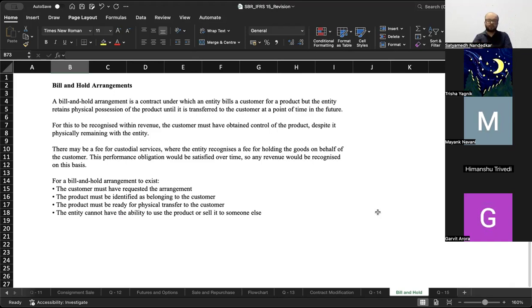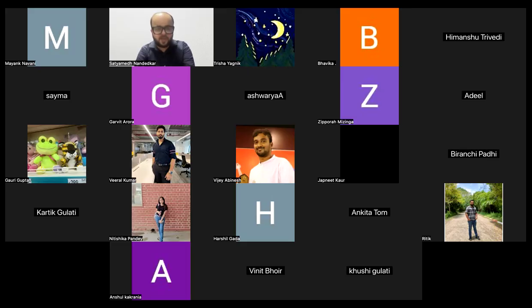So I should account for a sale, although the physical custody of this particular item has not passed on to the customer. Physical custody is still with me, but the transfer of control has taken place, it is identified as belonging to the customer, so I should consider that amount in my revenue.